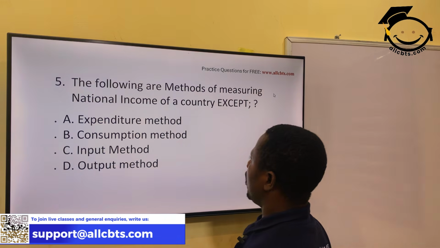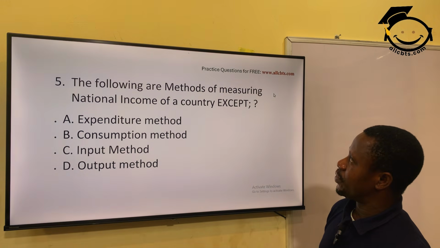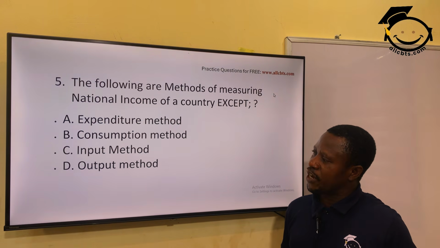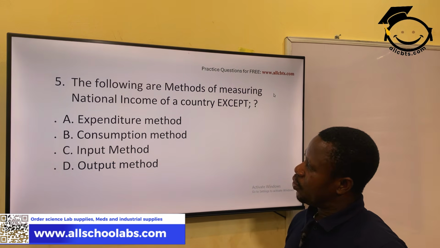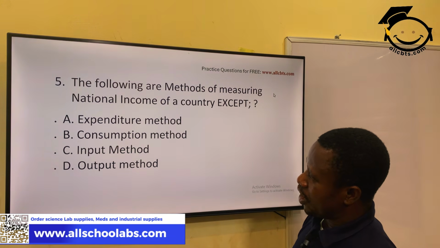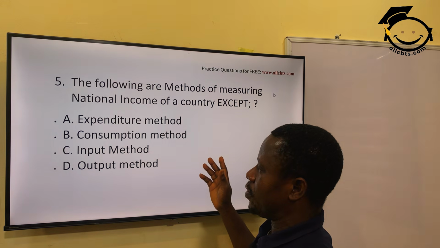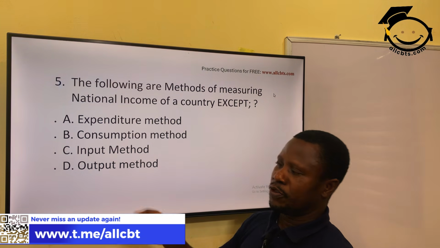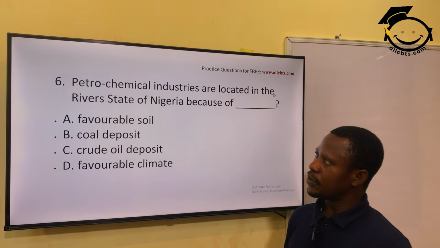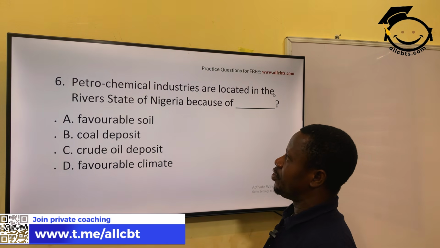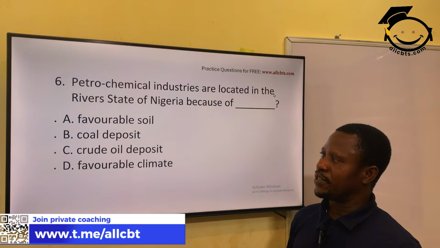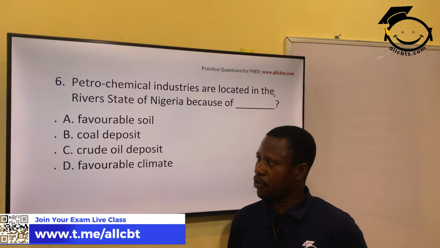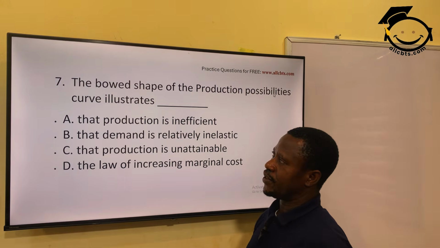All right. The next question, the following are methods of measuring national income of a country. We have expenditure method, consumption method, input method, output method. Which of them is not? Input method, C, is not. Next, petrochemical industries are located in River State of Nigeria because why? Favorable soil, coal deposit, crude oil deposit, favorable climate. Of course, the answer is C, crude oil deposits in the Niger Delta.